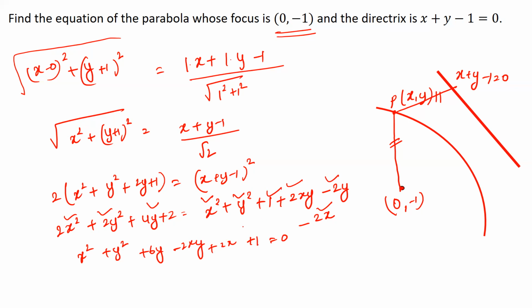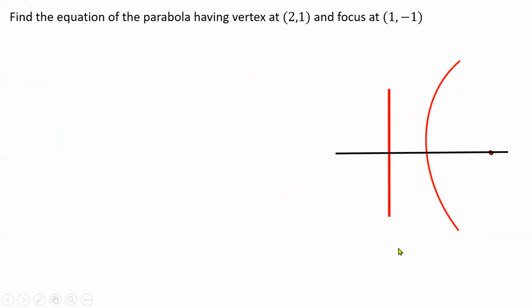So this is the equation of the parabola which is required. If I match it with the answer, which I've already written down over here, the answer is x square plus y square minus 2xy plus 2x plus 6y plus 1 is equal to 0. So it matches with the answer as well.